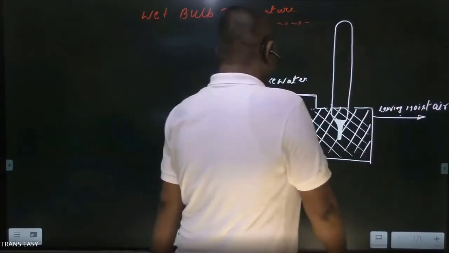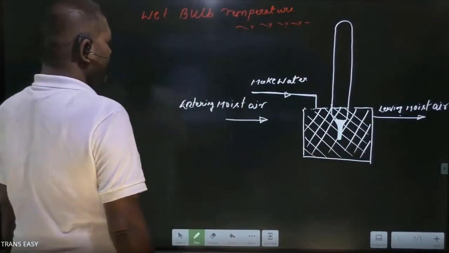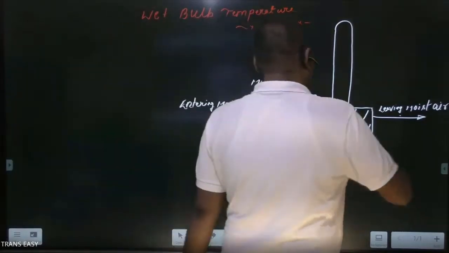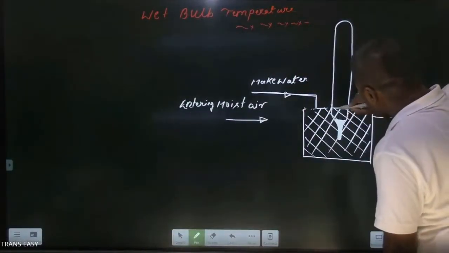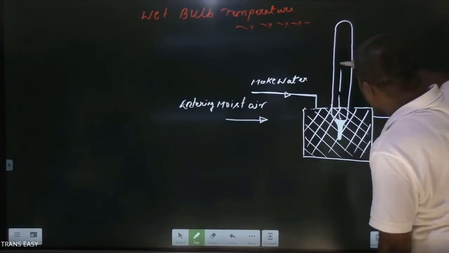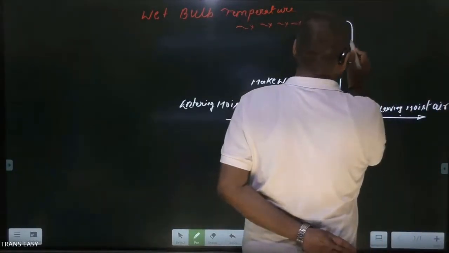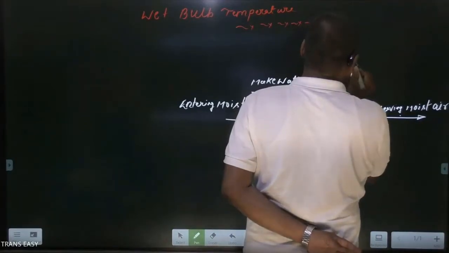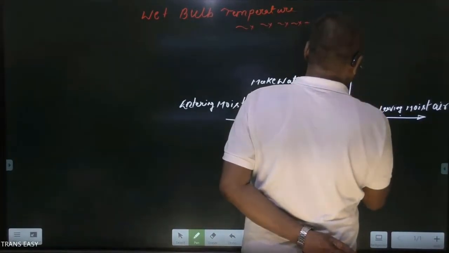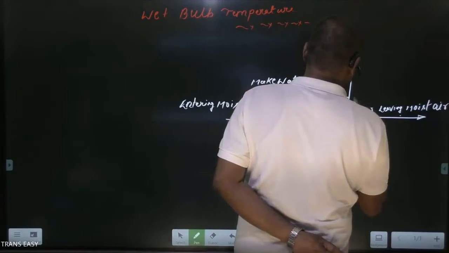And this is the capillary for mercury movement, and it provides a scale. This is a scale.